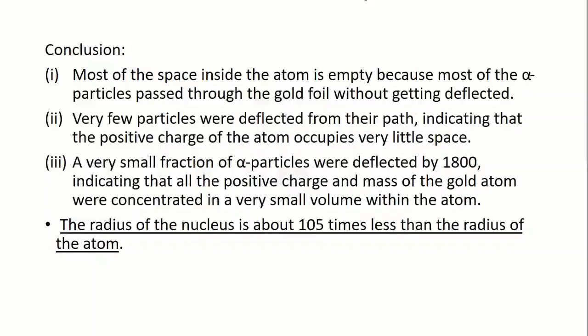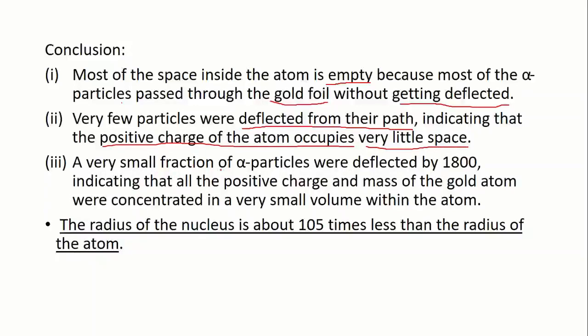Okay, so most of the space inside the atom is empty. Why? Because most of the alpha particles passed through the gold foil without getting deflected. Very few particles were deflected from their path, which indicates that the positive charge of the atom occupies very little space.